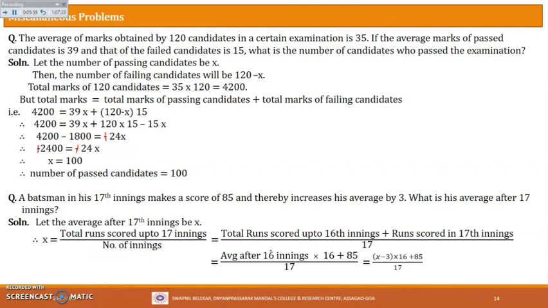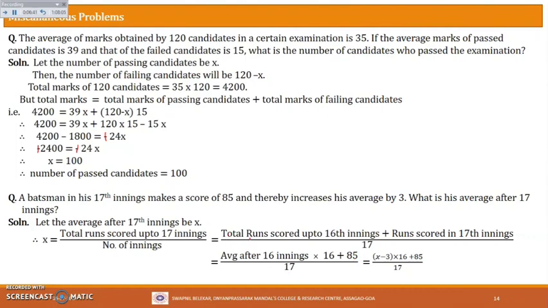So number of innings are 17, right? Now total runs scored up to 17 innings will be total runs scored up to the 16th innings plus runs scored in the 17th innings, because runs scored in the 17th innings is already given to us, that is 85 here, right? So I am splitting like that. Substituting here 85, the runs scored in the 17th innings. Number of innings 17 is already there.